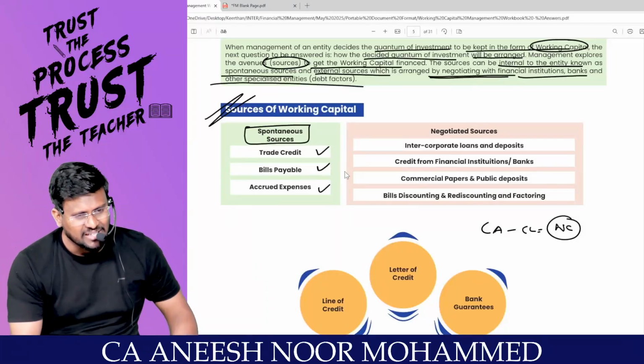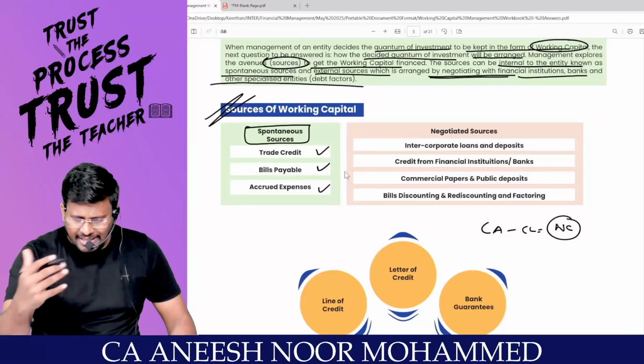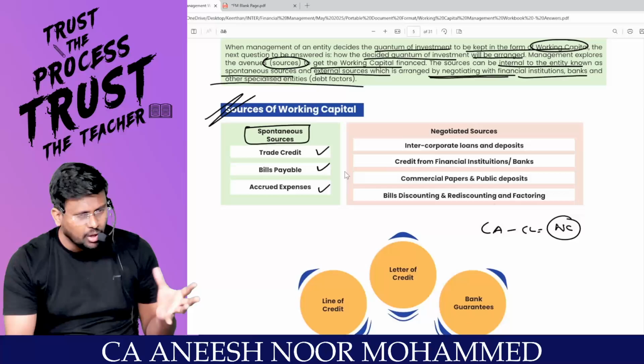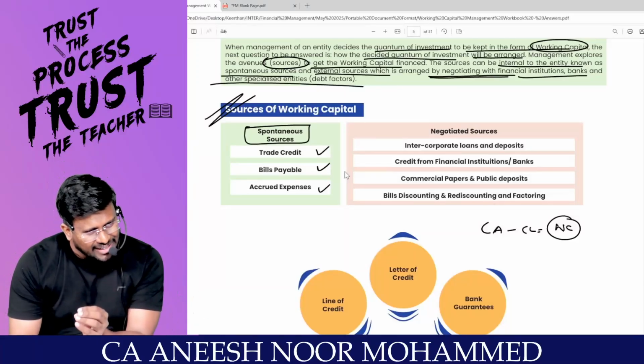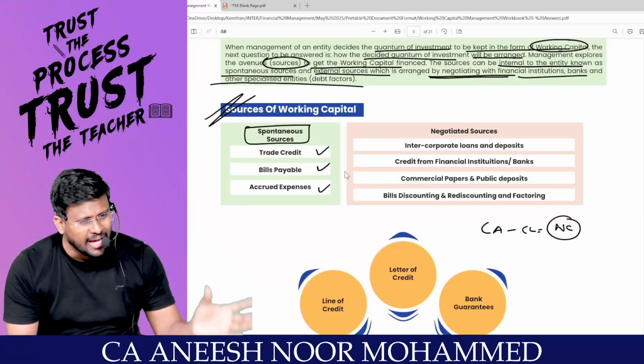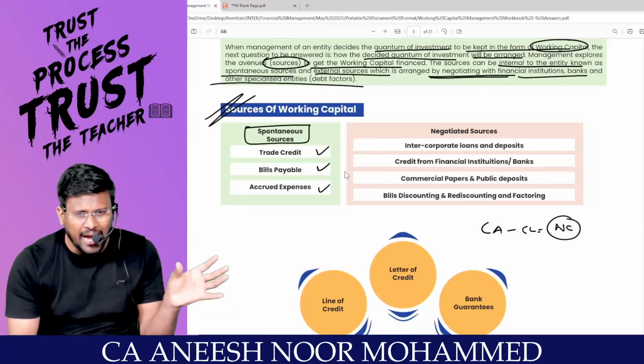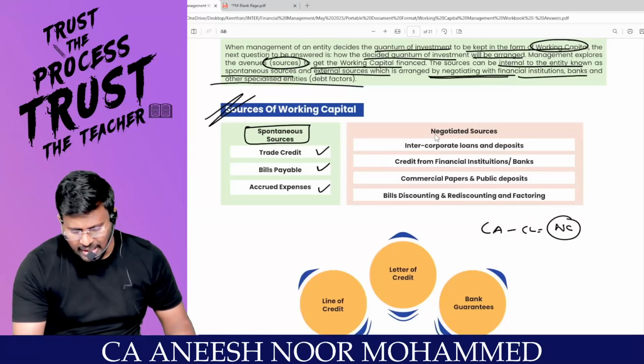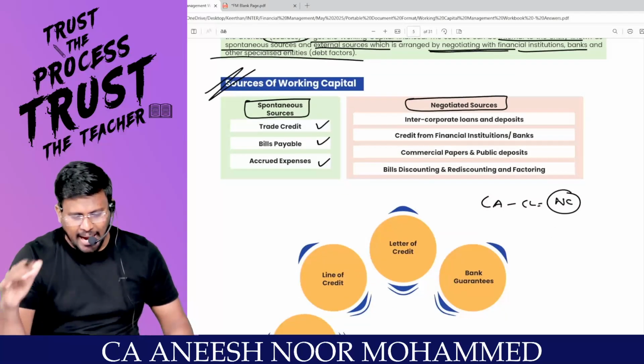I can say that, sir, please wait, for some expenses like wages and all, I will pay at the end of next month. I want a time lag of 1.5 months. So I will be getting some delay. These are spontaneous sources. Next one, negotiated sources, means I'm going outside.